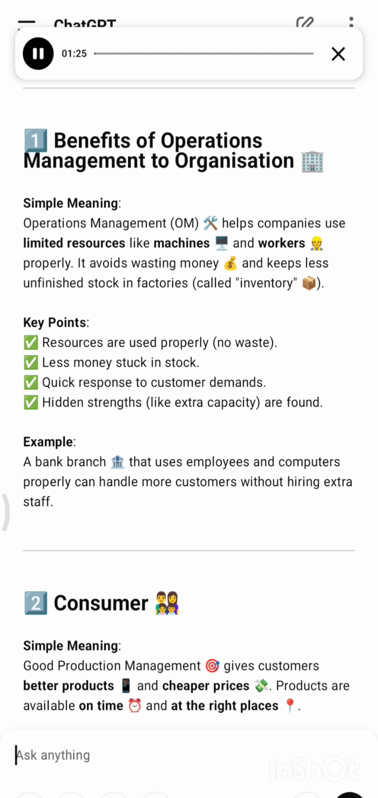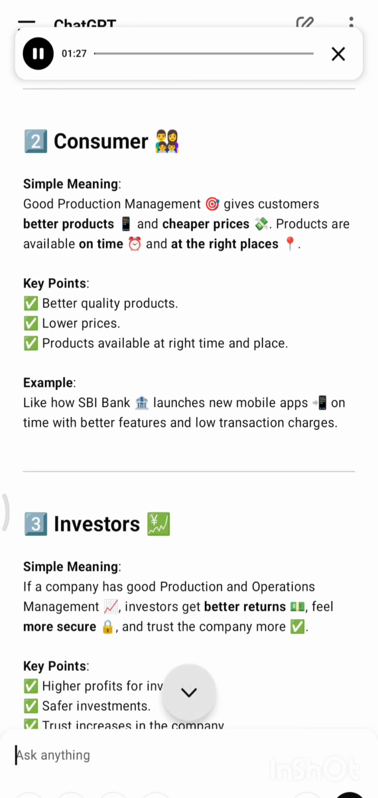Number 2, consumer. Simple meaning, good production management gives customers better products and cheaper prices. Products are available on time and at the right places. Key points: better quality products, lower prices, products available at the right time and place. Example, like how SBI Bank launches new mobile apps on time with better features and low transaction charges.